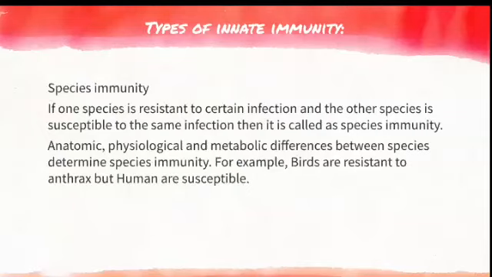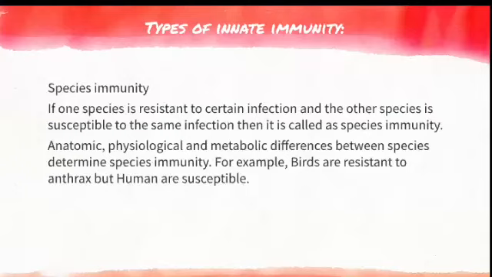So what are the types of innate immunity? This innate or natural immunity is again divided into three types. The first one is species immunity. If one species is resistant to a certain infection while the other species is susceptible to the same infection, we call it species immunity. One species is susceptible to infection, the other species is resistant to the infection, we call it species immunity.